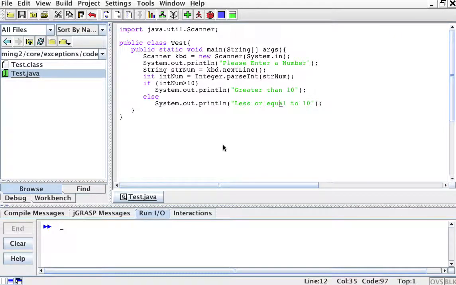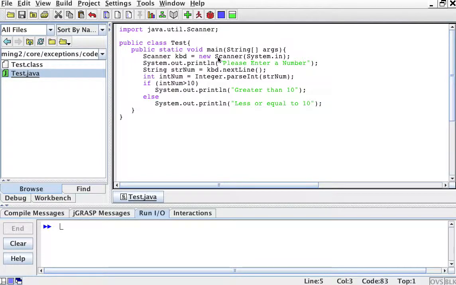Some things happen to a program when you did not expect them. So for example, I have a little program here where I import my scanner, my class is Test, my main method is here. I'll create a keyboard with new Scanner(System.in). So basically I'm going to request input from the user and say System.out.println, please enter a number.